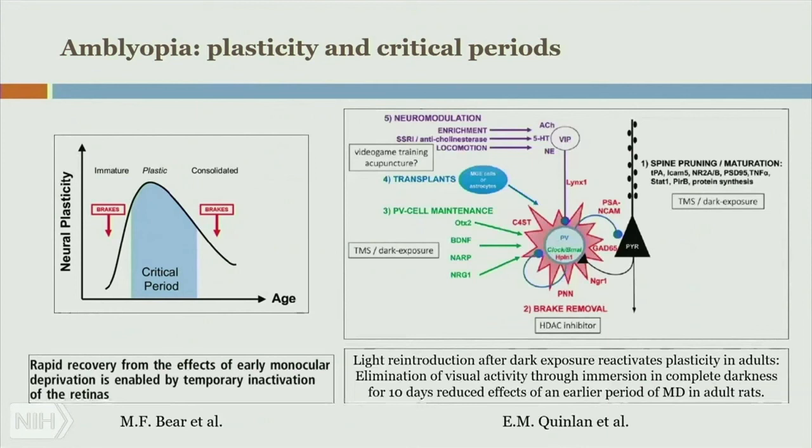Schematic showing interactions of neuromodulation, transplants, PV cell maintenance, break removal, and spine pruning maturation through PV and PYR cells. With that idea, some NEI-funded work by Dr. Mark Baer showed that if you simply temporarily disable the retinas so that the animal doesn't see anything for some time, and then reactivate it, you can actually open up this plasticity period.